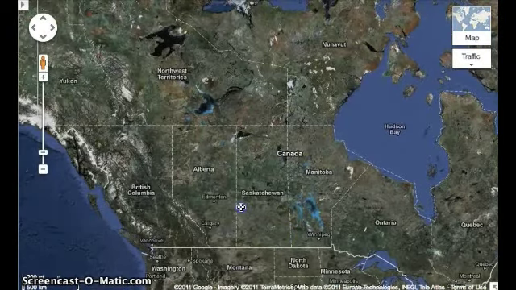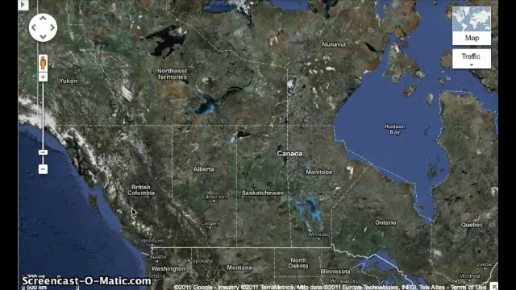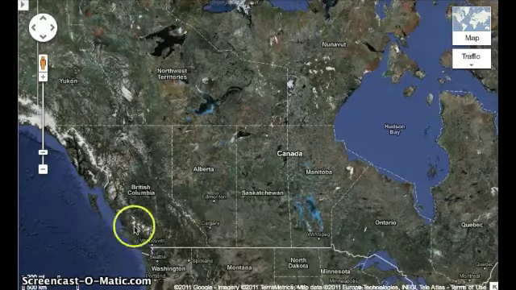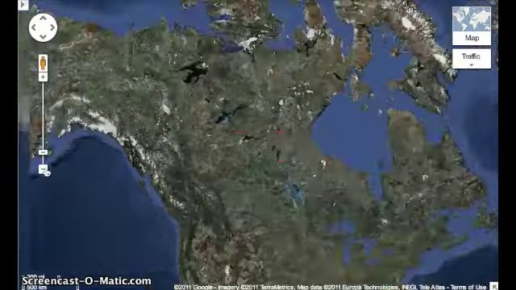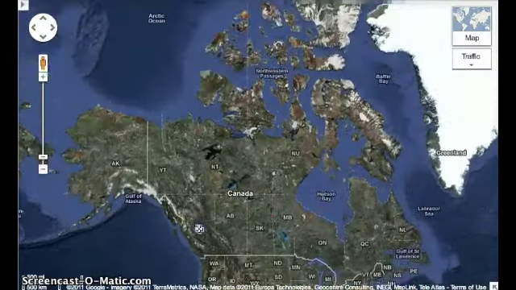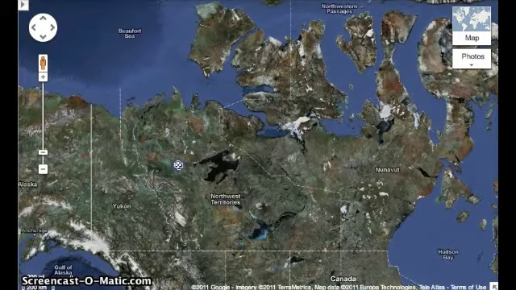West of Saskatchewan is Alberta, whose capital is Edmonton, and west of Alberta is British Columbia, and the capital of British Columbia is Victoria. And you can see that most of our 10 provinces are further south in Canada. But if we look north, we also have 3 territories, and I'll explain later why territories are different than provinces.